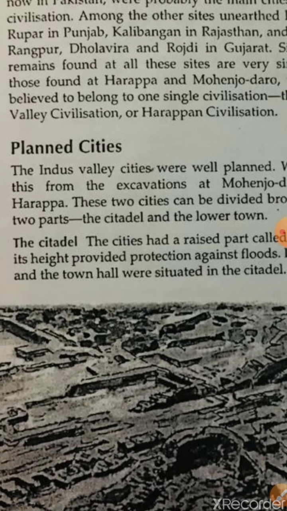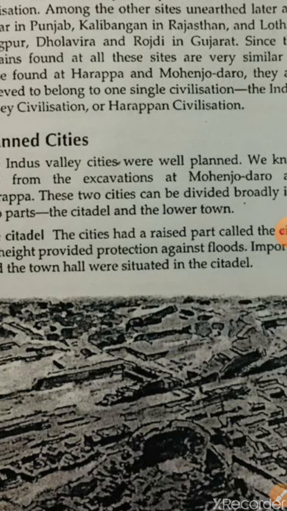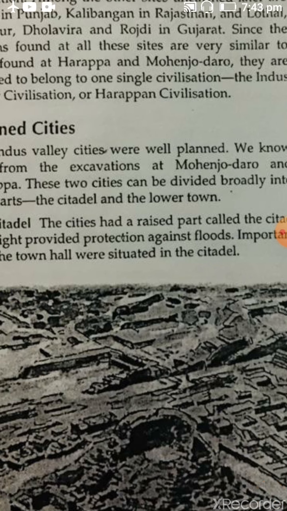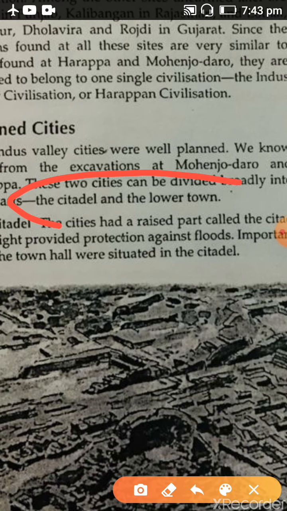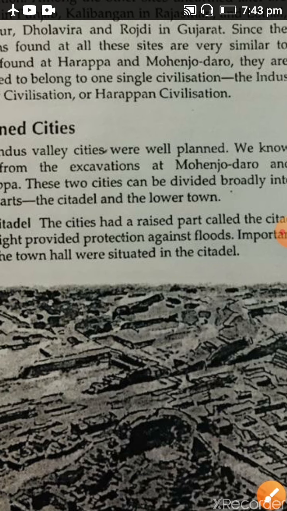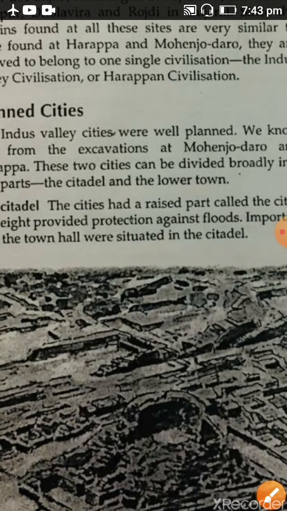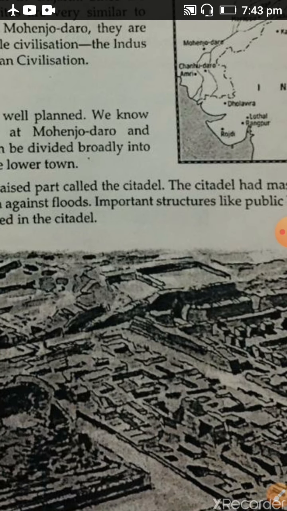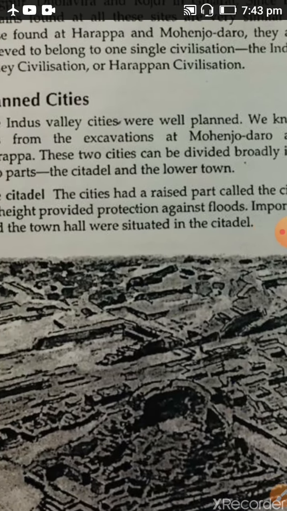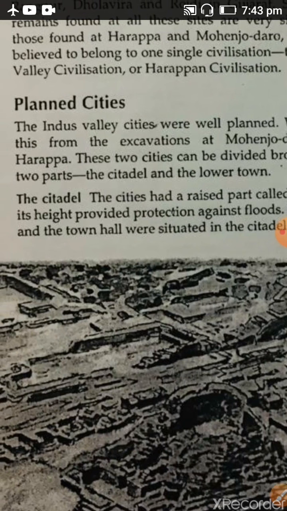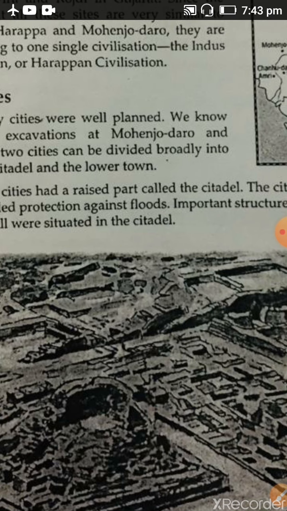Now come to the features of this civilization, that is the planned city. In the planned city we have 2 parts, citadel and lower town. Citadels were raised platforms with massive walls, and the height of the platform was very high to protect against floods.